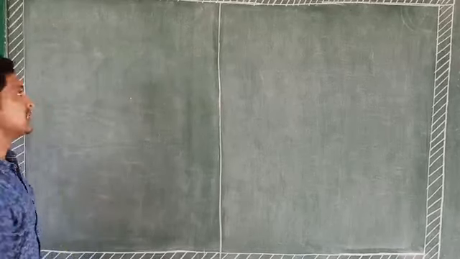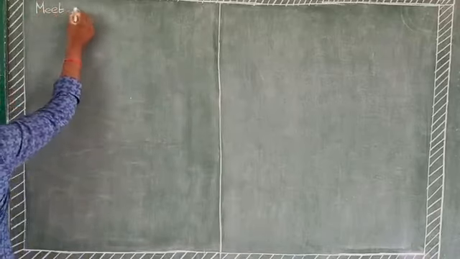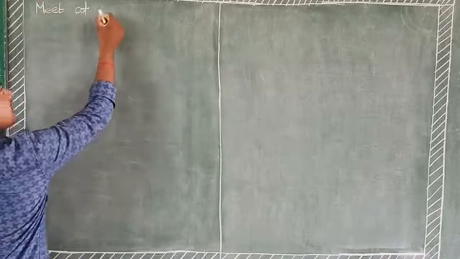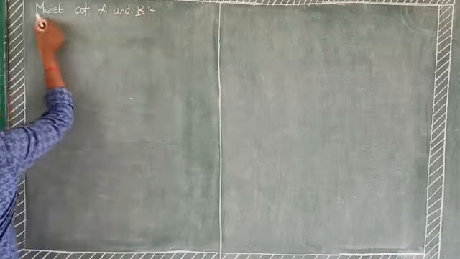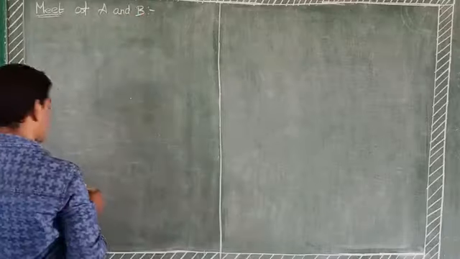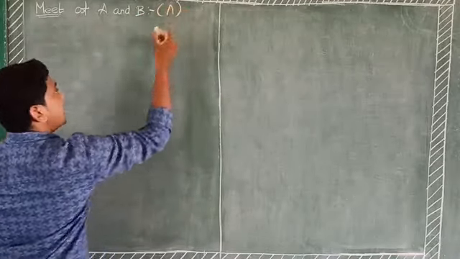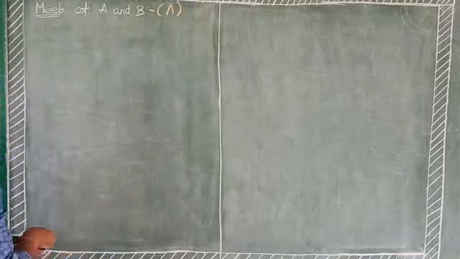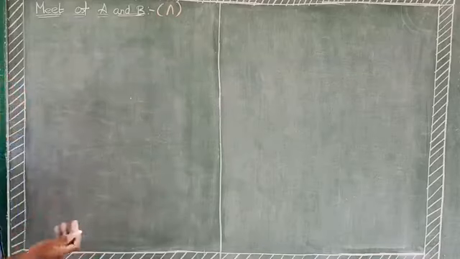The next operation, meet of matrix A and matrix B. Meet is denoted by this notation. Now we take two matrices.